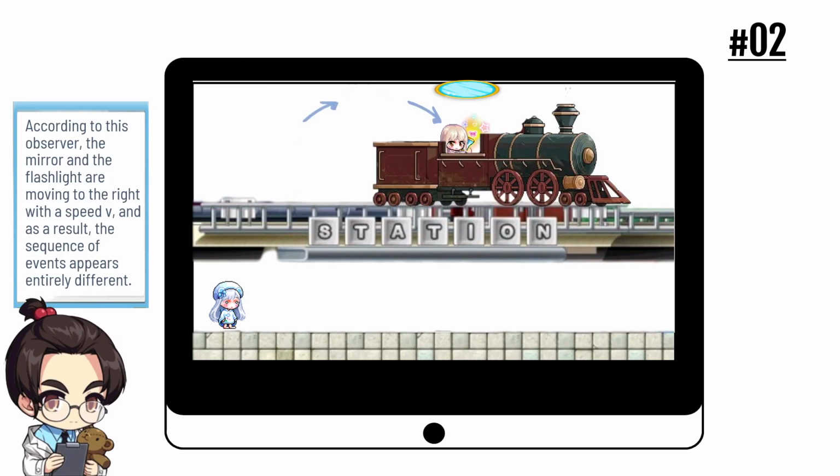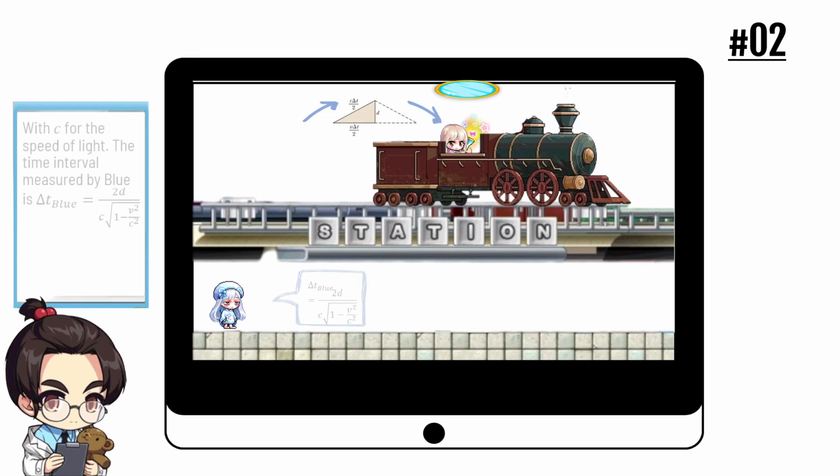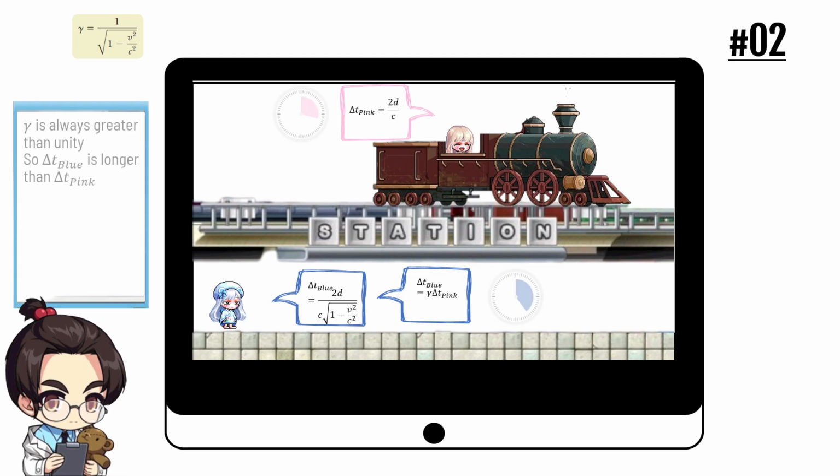Blue concludes that because of the motion of the vehicle, if the light is to hit the mirror, it must leave the flashlight at an angle with respect to the vertical direction. And she computes the time duration to be 2d over c times the square root of 1 minus v squared over c squared. Comparing with pink's number, we can see that blue's time is equal to gamma multiplied by pink's time. Gamma is always greater than 1, which means blue's time is longer than pink's.